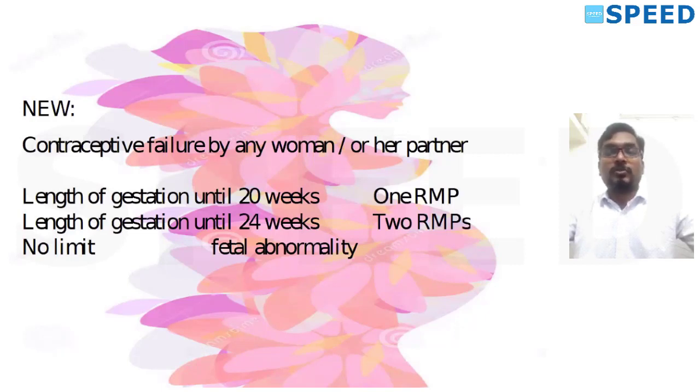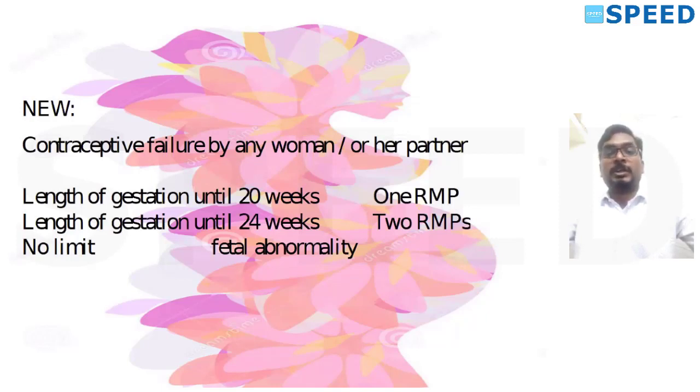So forget about the numbers, 20 and 12 weeks, present in the previous acts. Just remember these two numbers, 20 and 24. Forget about everything else, and don't confuse these things. For gestation up to 20 weeks, one registered medical practitioner is enough. If the gestation is between 20 weeks and 24 weeks, two registered medical practitioners are needed, that is the opinion of two doctors. So 20 weeks, one registered medical practitioner; 24 weeks, two registered medical practitioners.